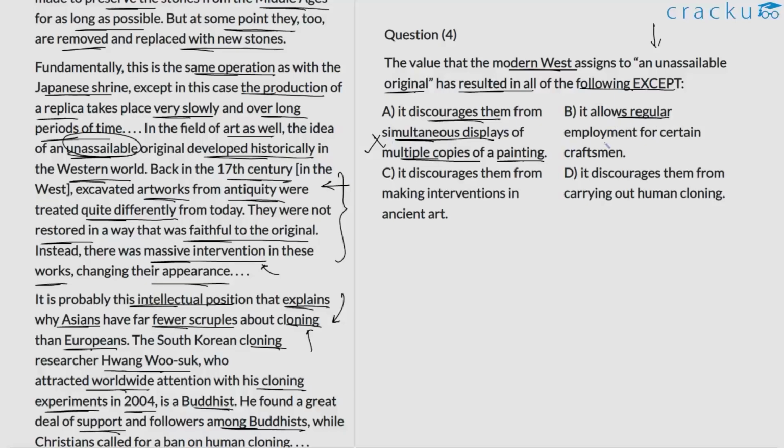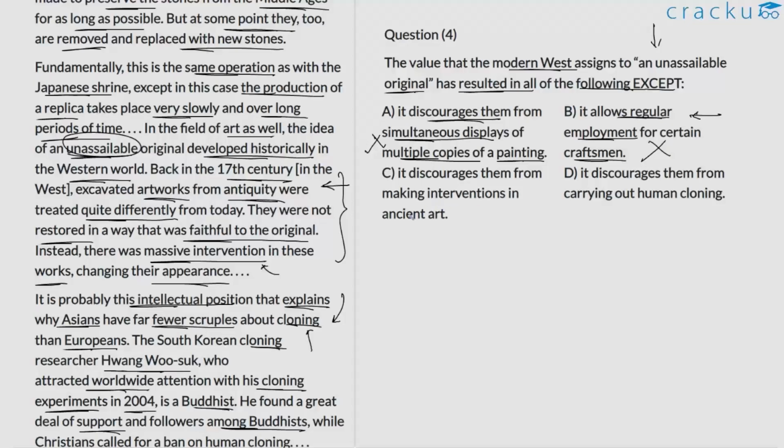B. It allows regular employment for certain craftsmen. Now this might naturally follow. It is a valid option in that the value that the Western world places on the original artwork may lead to regular employment of craftsmen who are perhaps responsible for preserving and restoring the original artwork. So option B might follow. It might cause this particular phenomenon to happen. So option B is also valid. We can reject it.